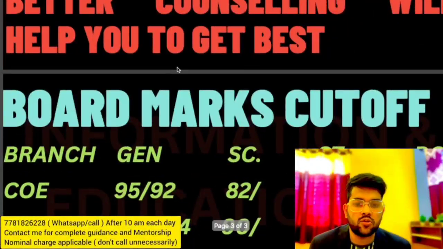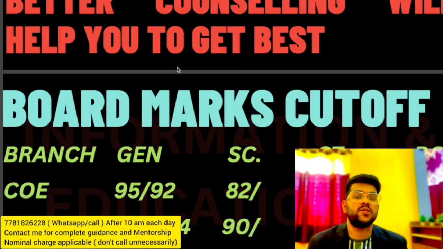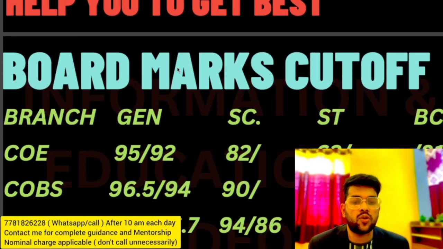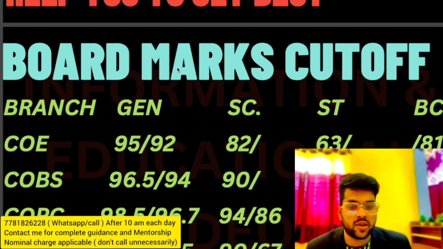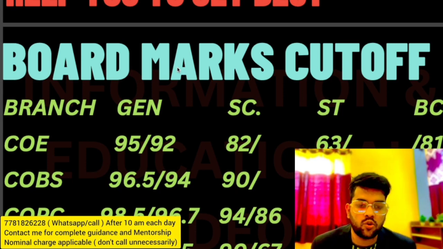So now let's continue. That is for board marks cutoff. It is very important information for those students who are applying through board only, or if you are applying for both modes, then also it is important because you have applied with the board marks as well. So for COE, outside Punjab 95 marks, that is 95%, and for Punjab it is 92. That is 95 for outside Punjab, and for home state, Punjab, 92 for general category.